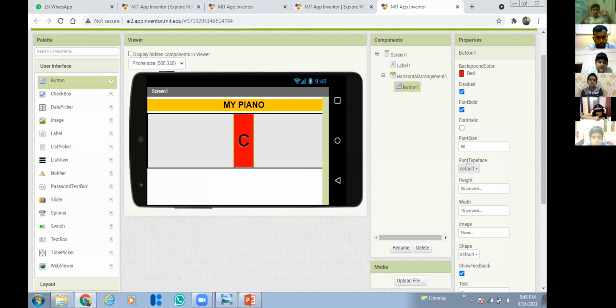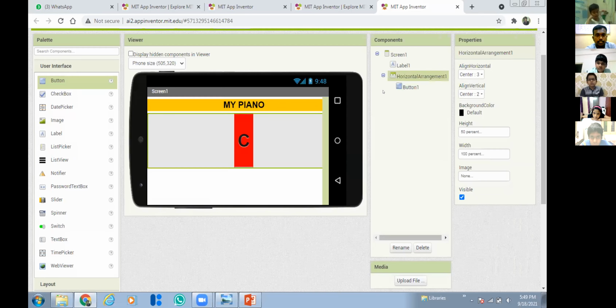Sir, I didn't make that rectangle-like shape, sir. Yeah, I will tell you. You should set the property first, the horizontal arrangement. Add one horizontal arrangement, set the property center, height 50, width 100.